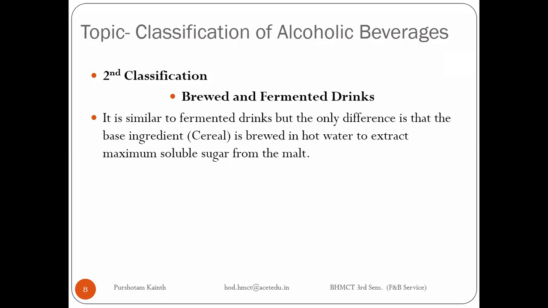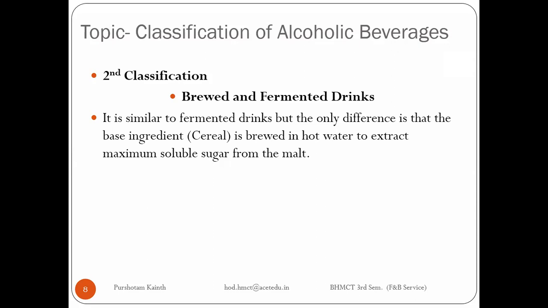In this case, for brewed and fermented drinks, we don't have direct sugar, but we have starch, in any material or ingredient that contains starch.